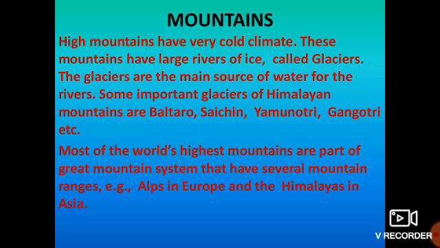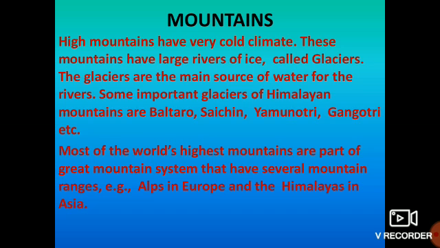High mountains have a very cold climate, and these mountains have large rivers of ice called glaciers. You know about glaciers? Glaciers are the main source of water for the rivers. Glaciers melt and they provide water to the river. Some important glaciers of the Himalayan mountains are Baltaro, Siachen, Yamunotri, Gangotri, etc.